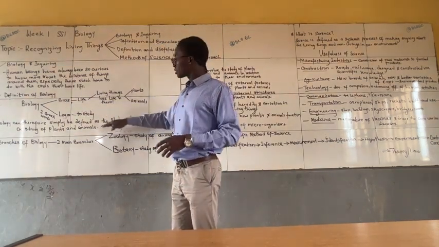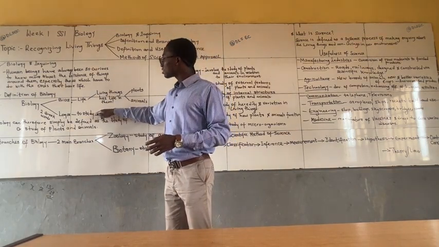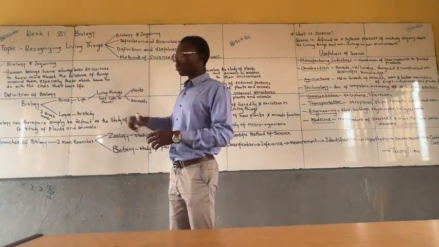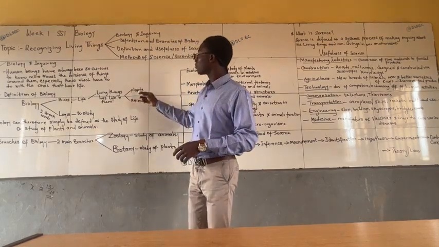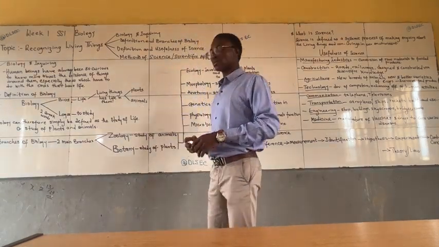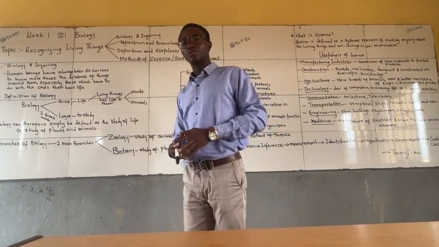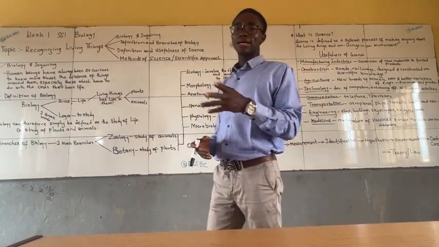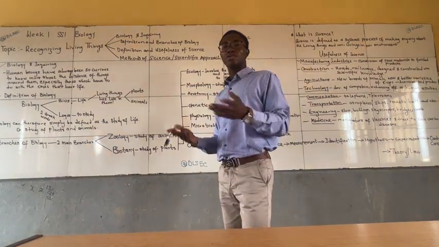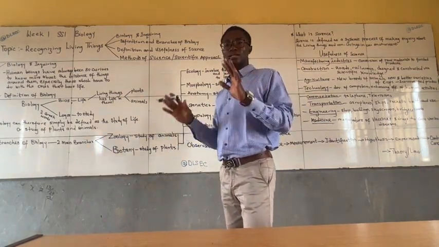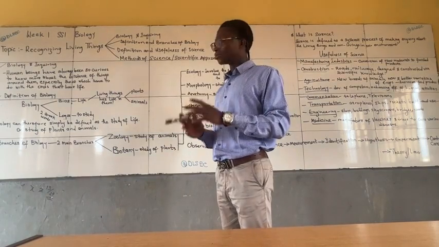In other words, it can also be defined as the study of living things, or you say it is the study of plants and animals. So that's the definition for biology: the study of plants and animals, the study of living things, or basically, biology is the study of life.